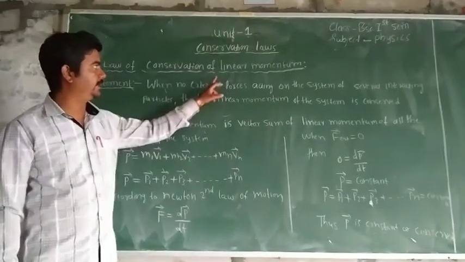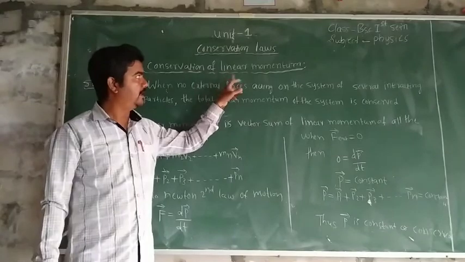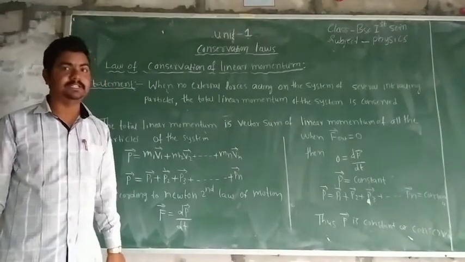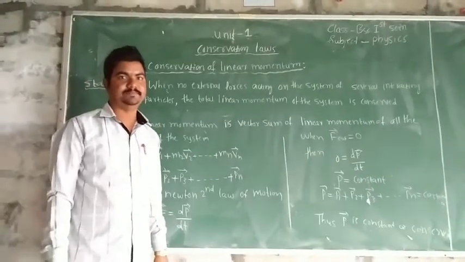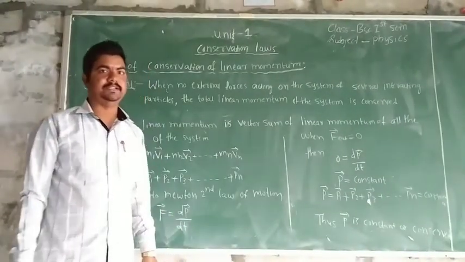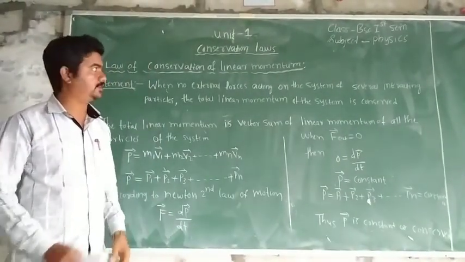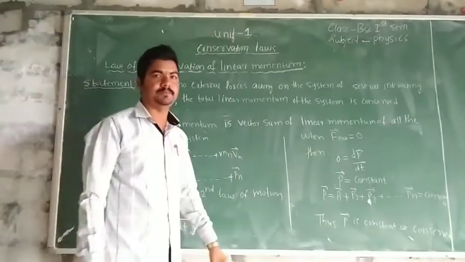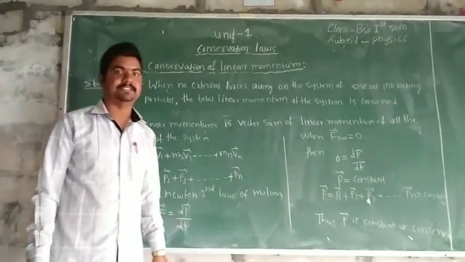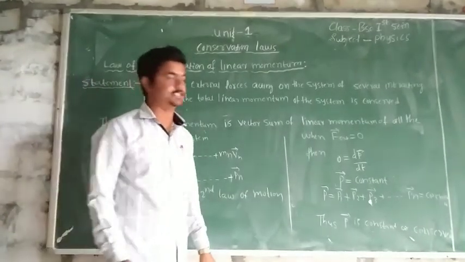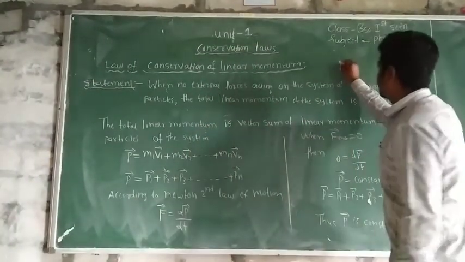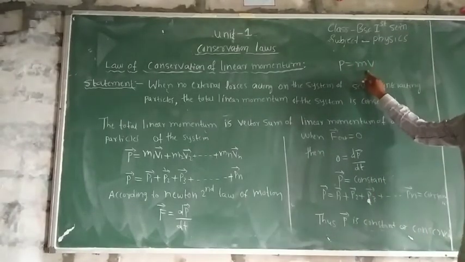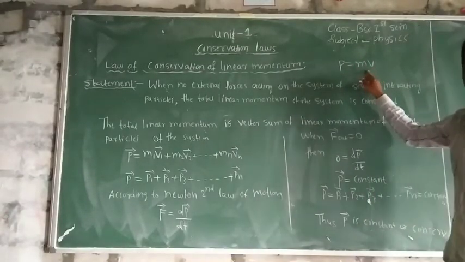Linear momentum is the amount of motion present in the body with linear velocity, and it is given by the product of the mass of the particle and the velocity of the particle, that is P = mv. This is the linear momentum equation.